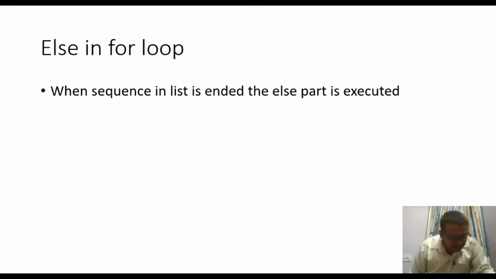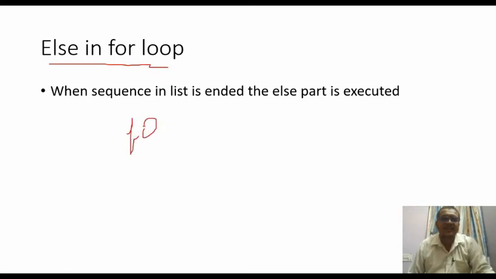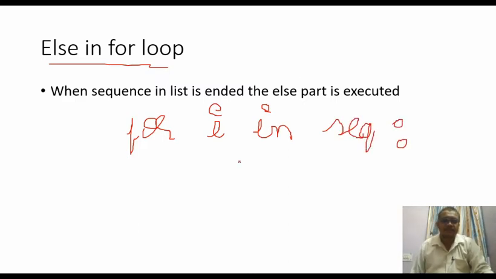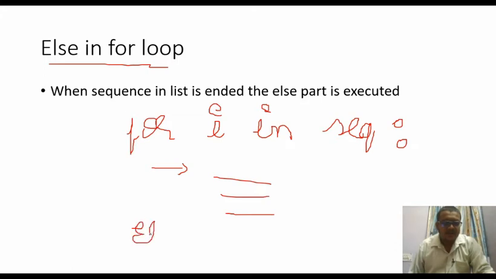Let me take a pen here. So, else in the for loop. You know the syntax for a for loop: for iteration variable in sequence, or in a list, the sequence generated by the user. You give one tab and write the statements here, and you can have an else part as well, as you have used in while.